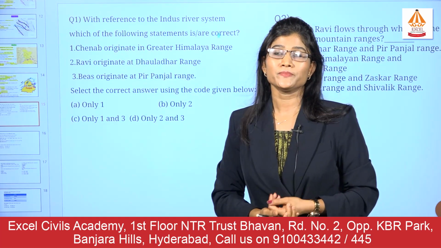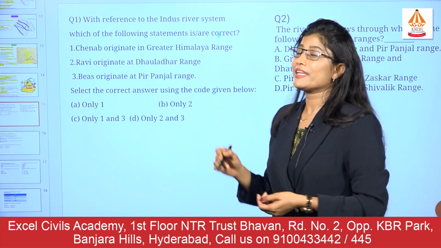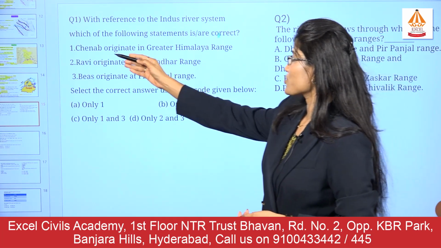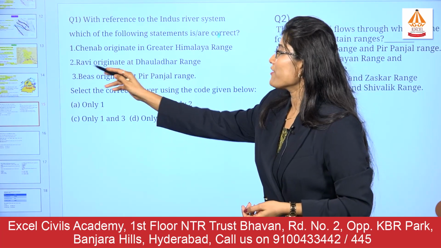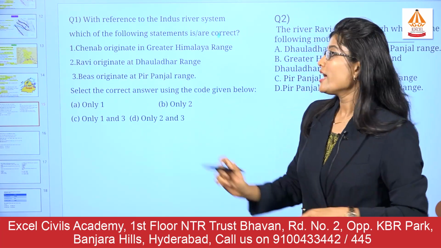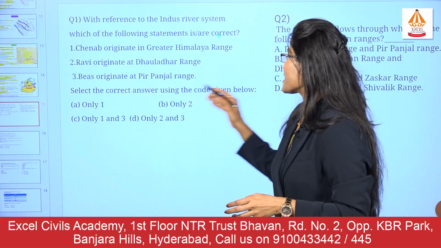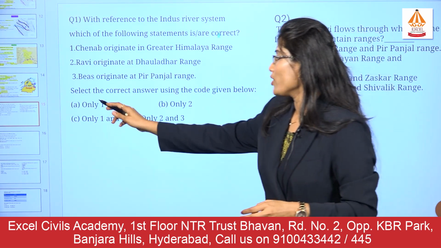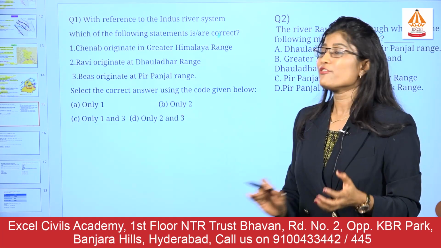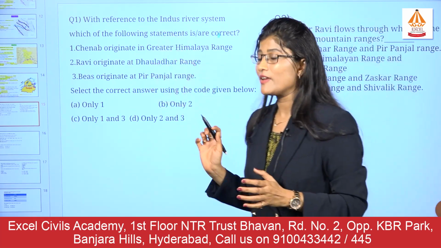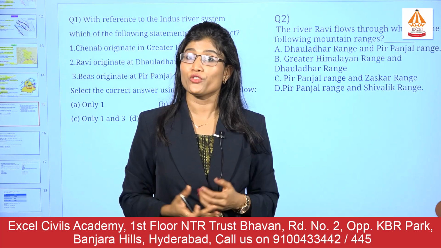So there is the first question. With reference to the Indus River system, which of the following statements are correct? The first option, Chenab originates in the Greater Himalayan range. Second option, Ravi originates at the Dhauladhar range. And third option, Beas originates at the Pir Panjal range. Select the correct answer using the code given below: only 1, only 2, only 1 and 3, and only 2 and 3. So these are the 4 options I have given through this question. Please comment your answer in the comment box below.